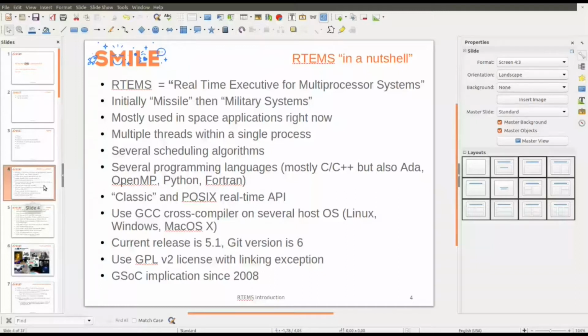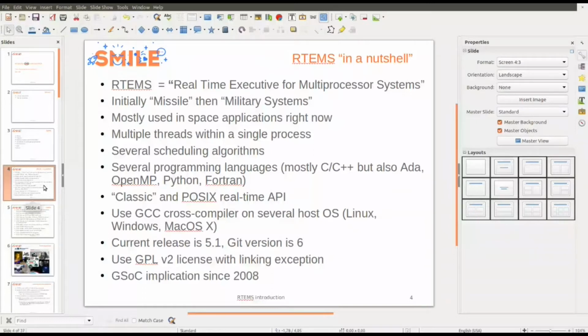You can program with RTEMS mostly in C, C++, but you can also program with Ada because it was for the defense industry, OpenMP, Python, and Fortran. Today we will talk only about C and C++.